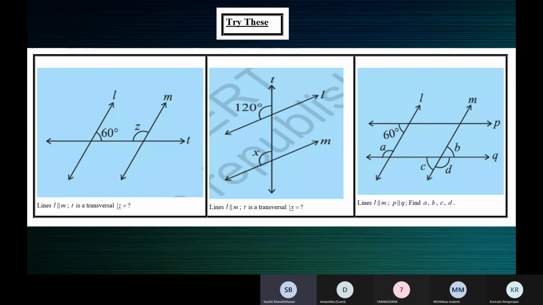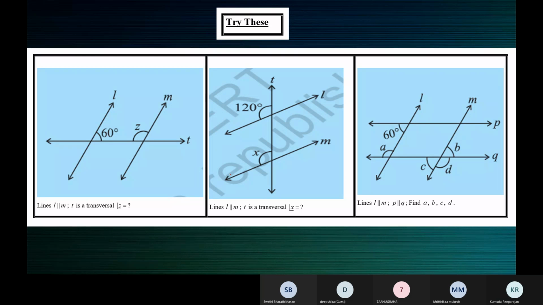Ma'am, 120. Okay, what kind of angles are 60 and Z? Co-interior angles or allied angles. Yes, 60 and Z are allied angles or co-interior angles.